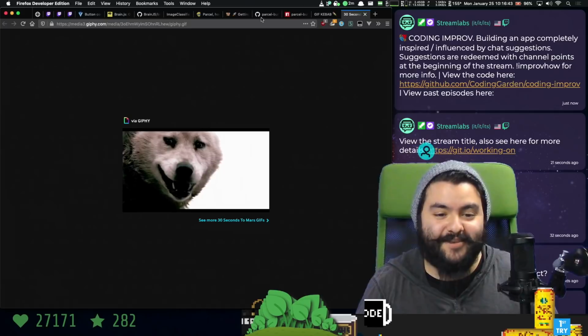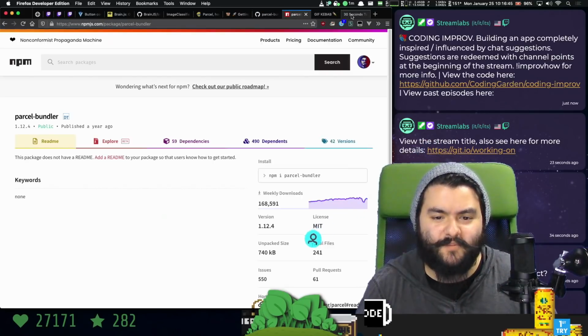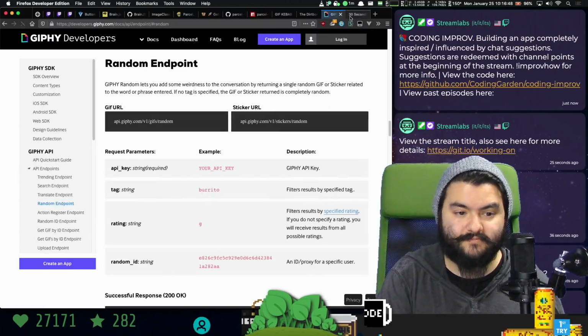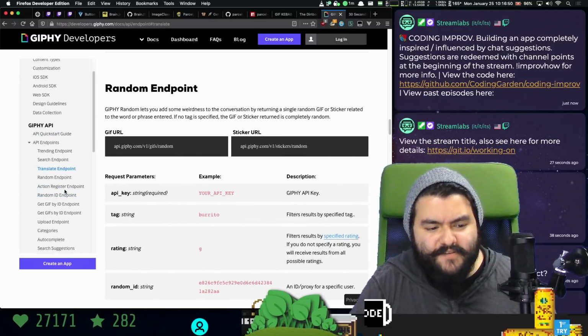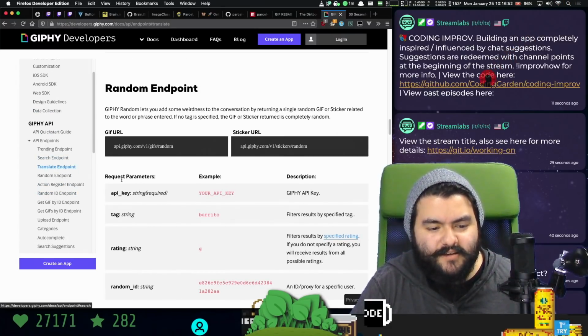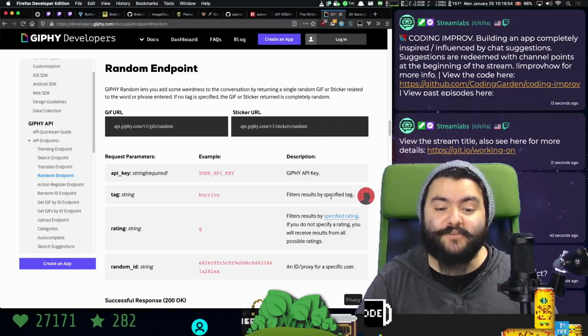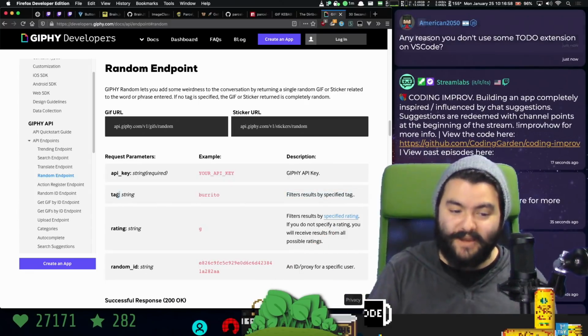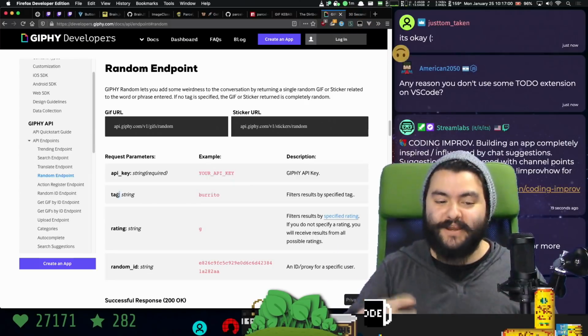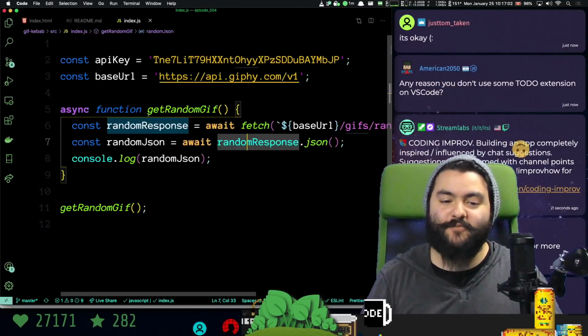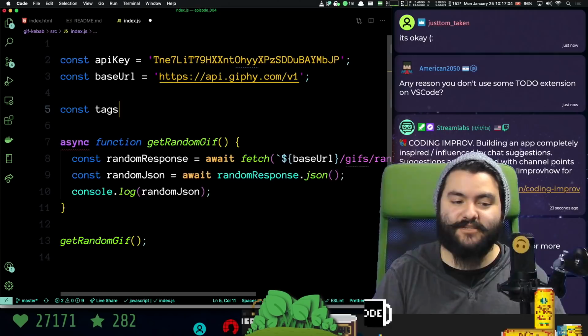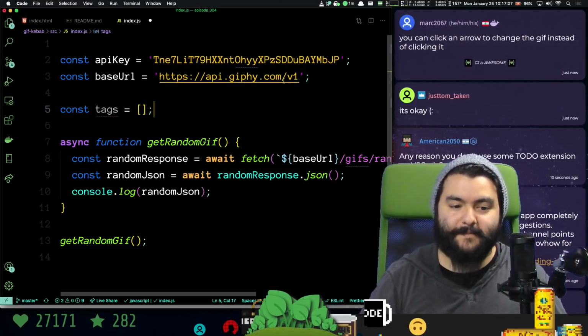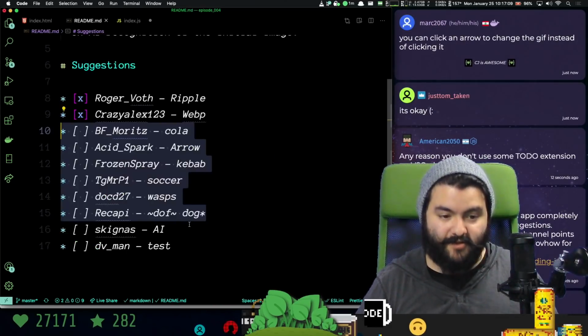Let's look back at their API docs. Where'd they go? Here. Because I guess they have a search endpoint. Oh. Filter results by a specified tag for random. Okay, so we can still use the random endpoint, but we're going to choose a random tag to specify what we start with. So let's do this. We'll have an array of tags. And that's going to be all of these things.